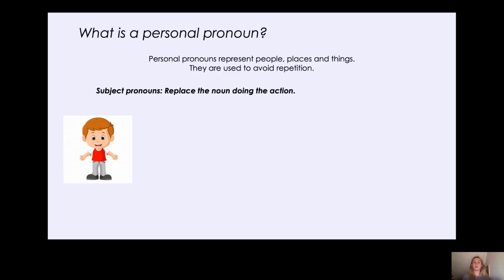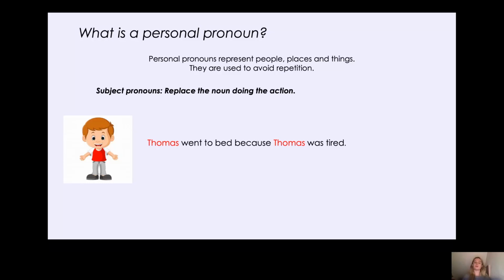Or if I said Robert is reading a book, Robert is the noun doing the action because he is the one reading the book.